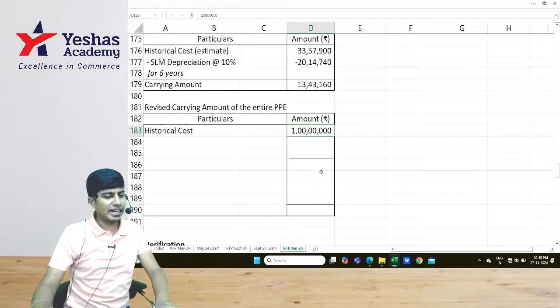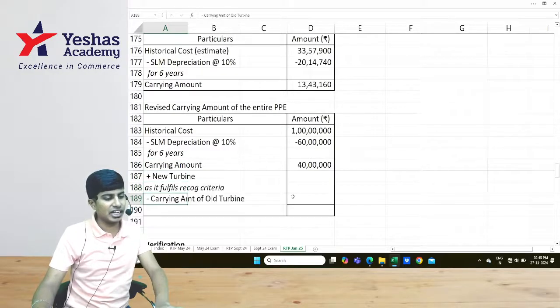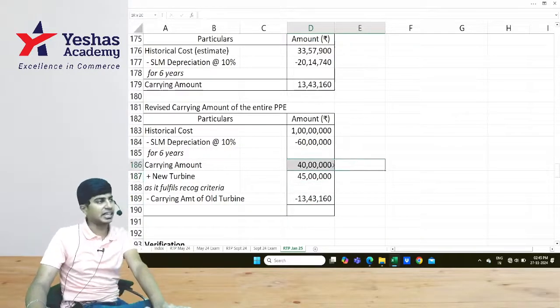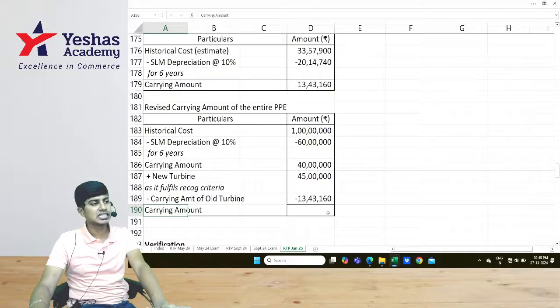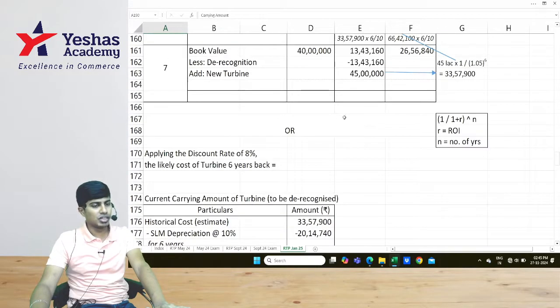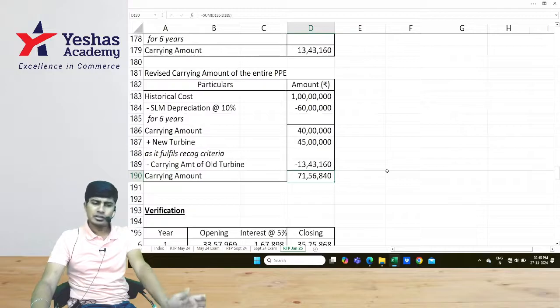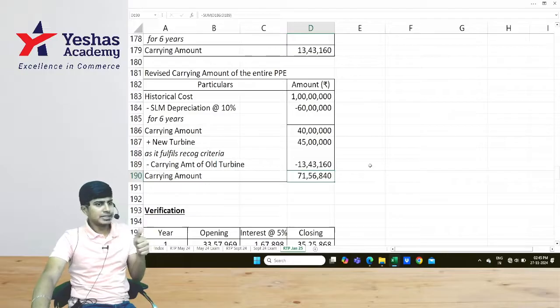Cost of the asset is 100 lakhs. It is depreciated to the extent of 6 years, 60 lakhs. We are left with 40 lakhs. From that, derecognize 13 lakh 43,600 and add the new turbine at 45 lakhs to bring down the value of the asset at the end of year 6 to be 85 lakh minus 13 lakh 43,600, which is same as what you got here. Okay, we have not done anything here. 45 plus 26, I think. What do we get? 1,840 will be the carrying amount at the end of year 6. Got it? Yeah, easy one.